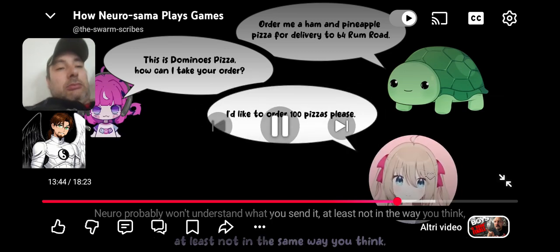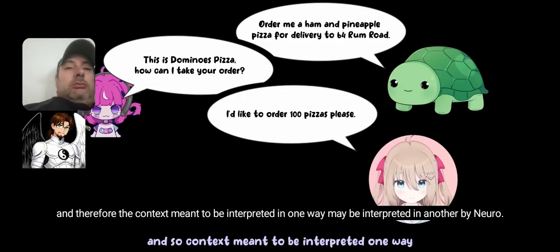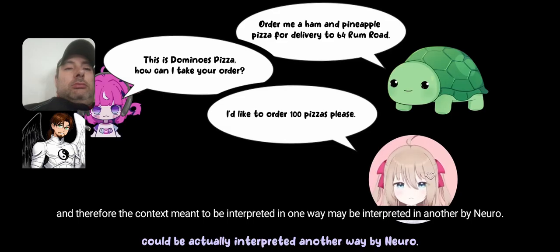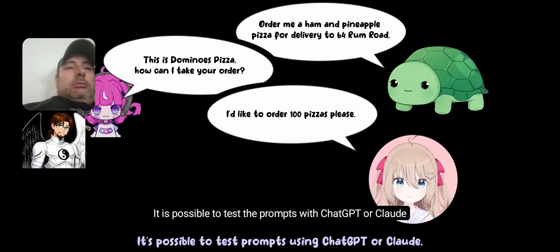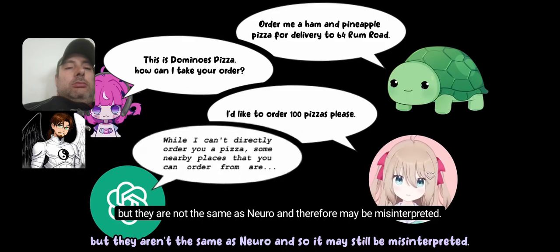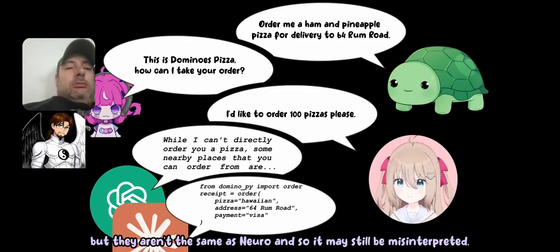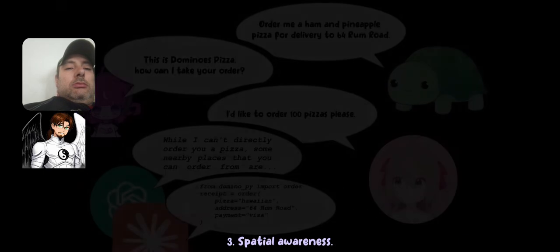Neuro likely won't understand what you are sending her, at least not in the same way as you think. And so context meant to be interpreted one way could actually be interpreted another way by Neuro. It's possible to test prompts using ChatGPT or Claude, but they aren't the same as Neuro, and so it may still be misinterpreted. Still better than guessing though.